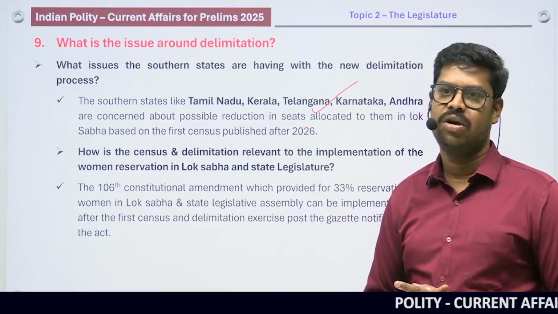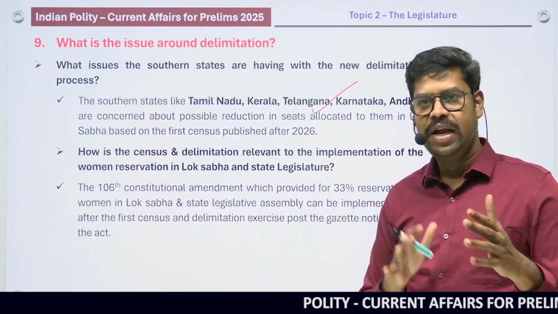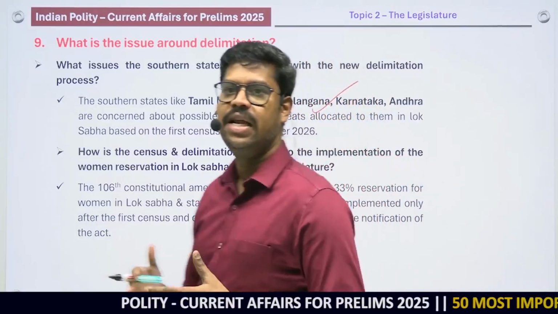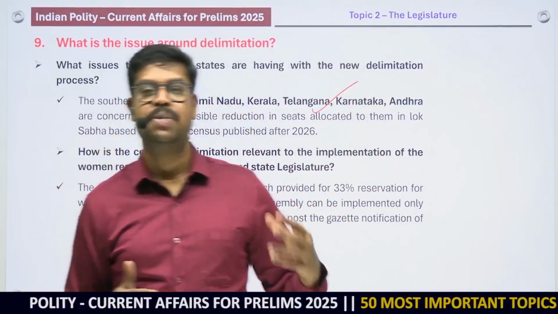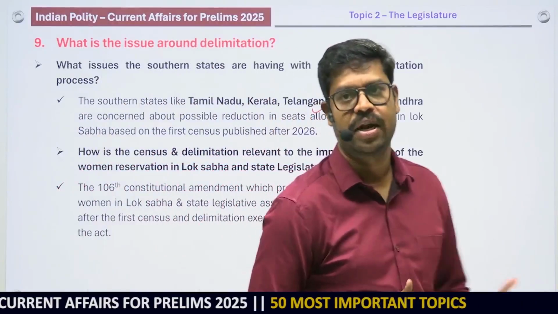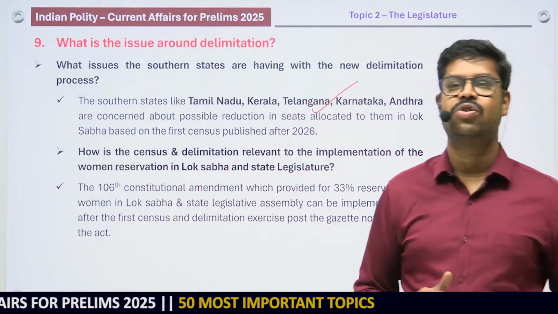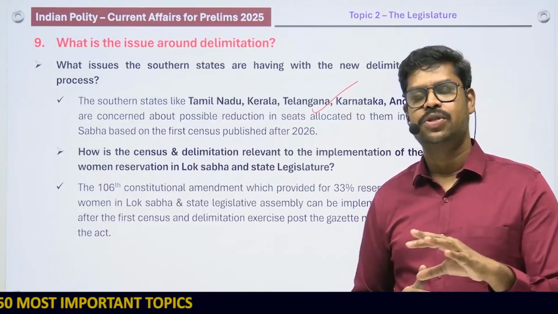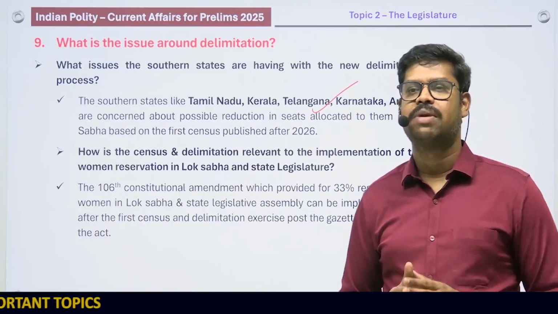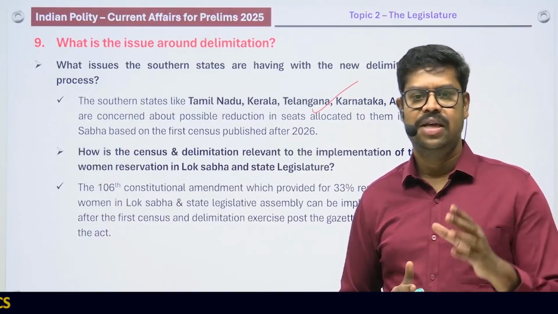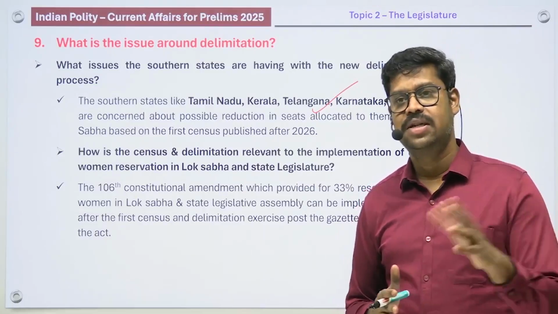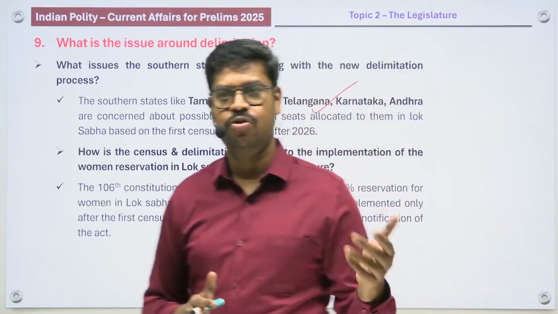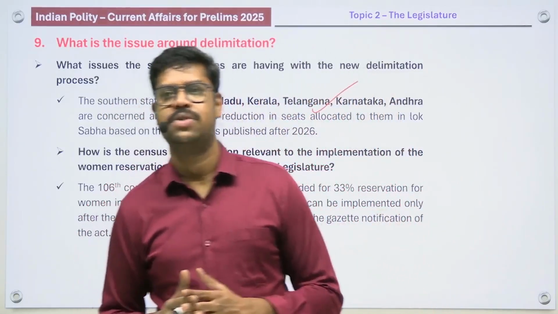Ministry of India. But the latest question, which is also discussed in the newspaper, is why the census and the delimitation are very important with regard to the implementation of the Women's Reservation Act, that is the 106th Constitutional Amendment Act. If you read the newspaper reports, the 106th Constitutional Amendment Act states that not less than 33% of the seats shall be reserved for women, both in the Lok Sabha as well as in the state legislative assemblies.